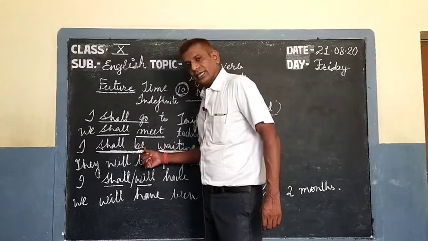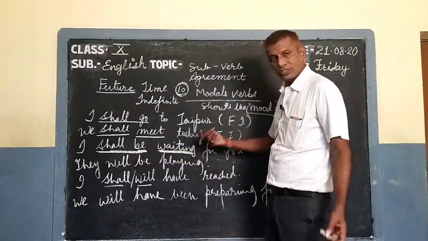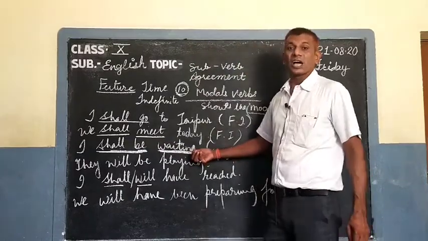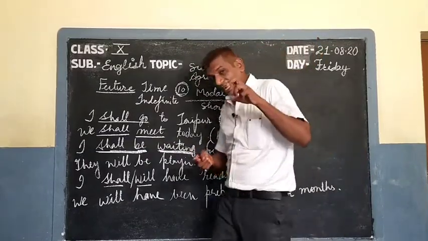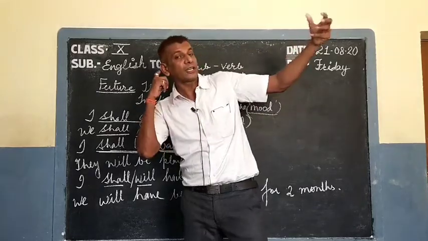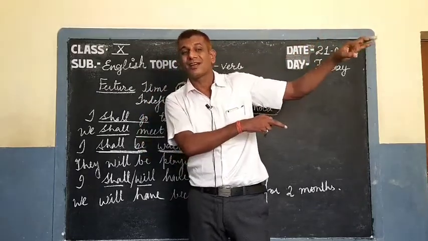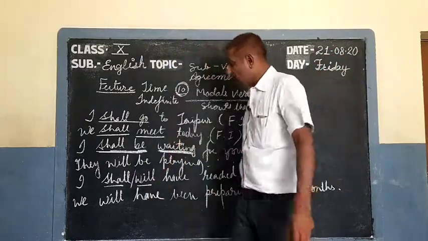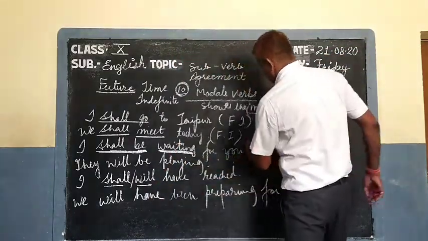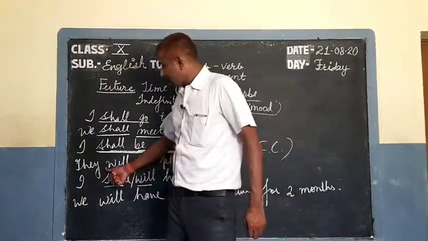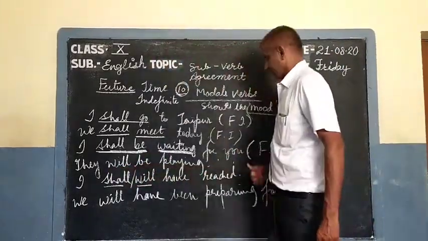Shall be waiting means continuous. So future continuous time means the sentence is showing that some activity will be going on in future at some particular time. Well, so this is future continuous. Now they will be playing.